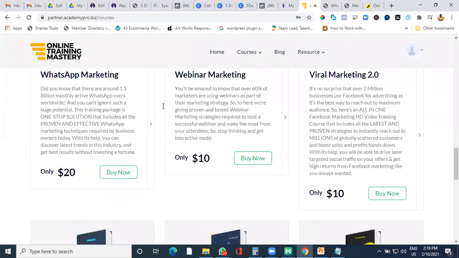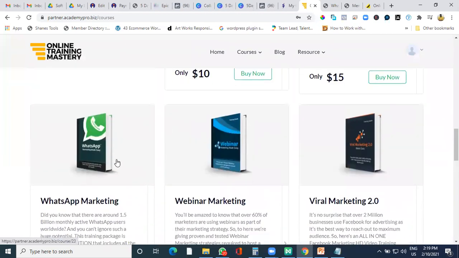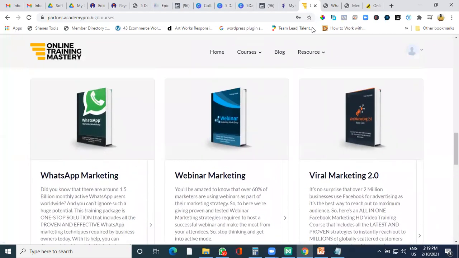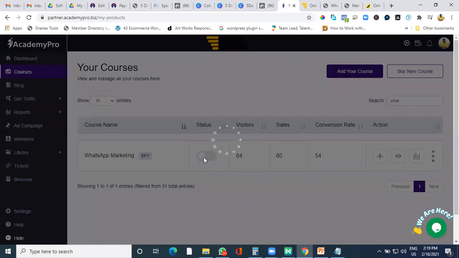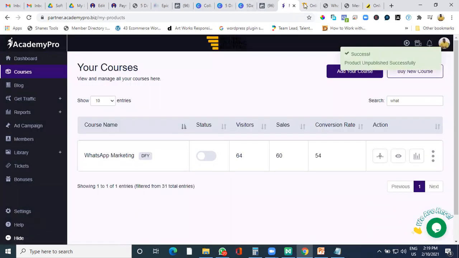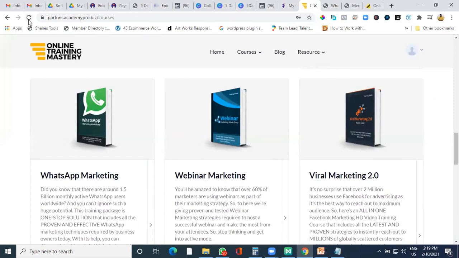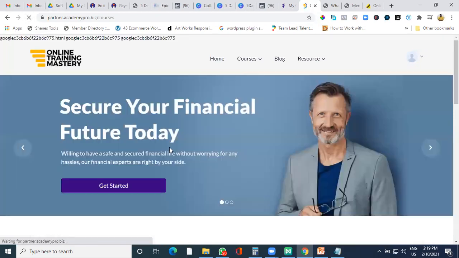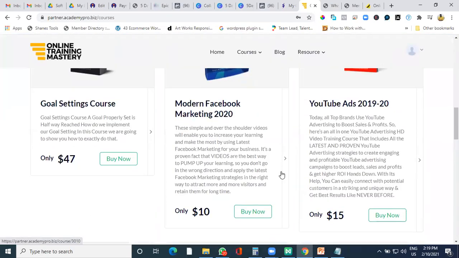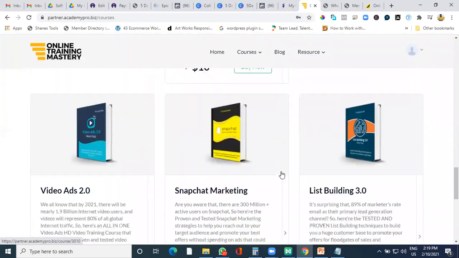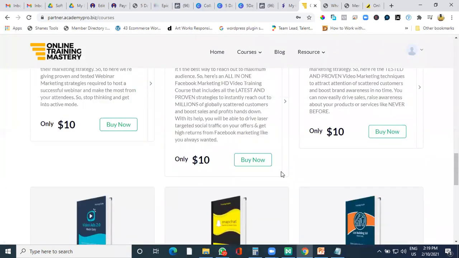Now, for example, you're able to see the WhatsApp marketing course here right now, and you don't want this course to be visible, you can just put this off. As soon as I put it off, the course will not be visible on the backend. So no student would be able to buy it or search for it or get it. Now see, if I search for it, I won't be able to see WhatsApp marketing. It's gone from the landing.